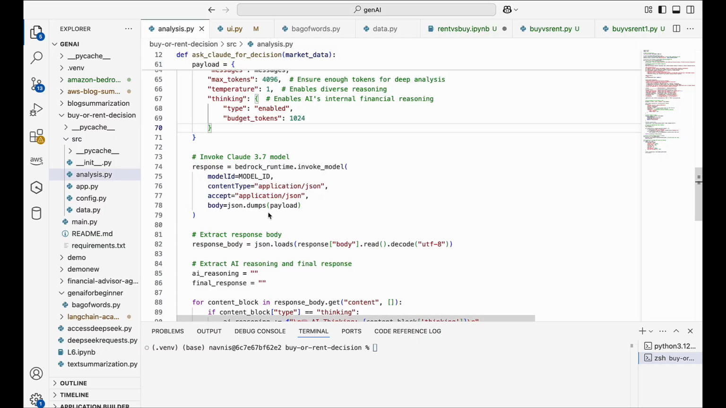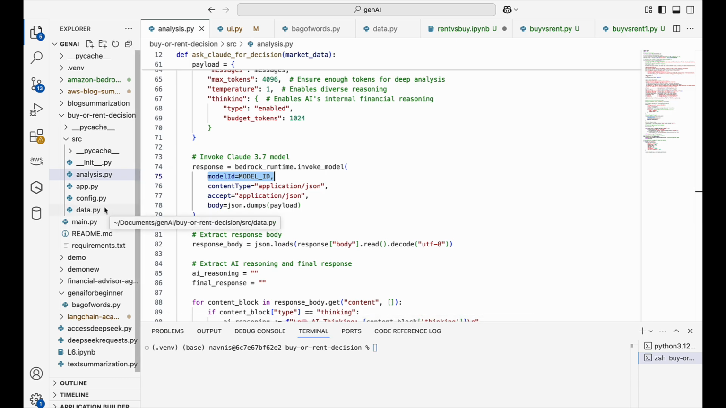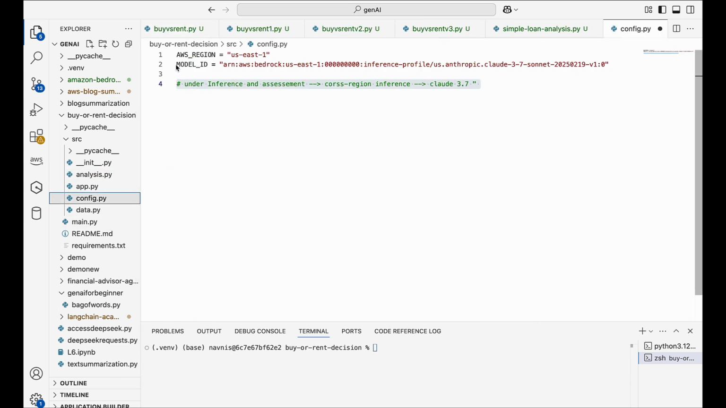So now that we have built our payload, it's time to send it to Amazon Bedrock and get our AI-powered decision. The first one is the response. This line calls Amazon Bedrock, asking it to process our request using the Claude 3.7 model. Model ID. This specifies which AI model we want to use. In our case, we will be using Claude 3.7 running on Amazon Bedrock, so you need to go and get the ARN for your Claude 3.7.